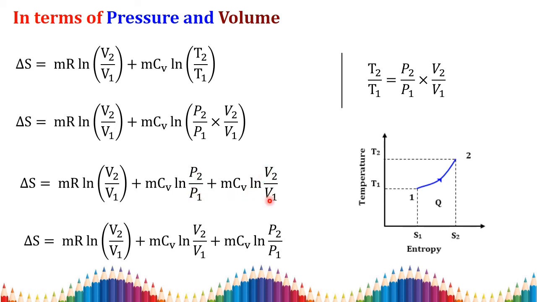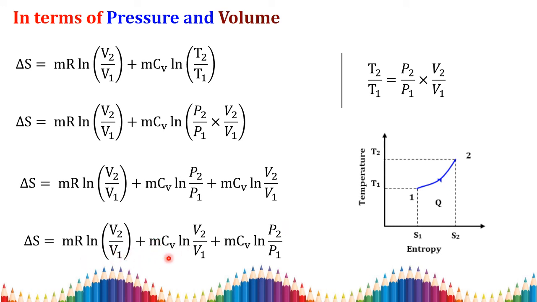Okay. So in the next step, I am rearranging the volume terms in the first two terms and writing the pressure term at the last. I am bringing the third term to the second place and the second term to the third place, just rearranging the equation for my convenience. So then your equation will be here.